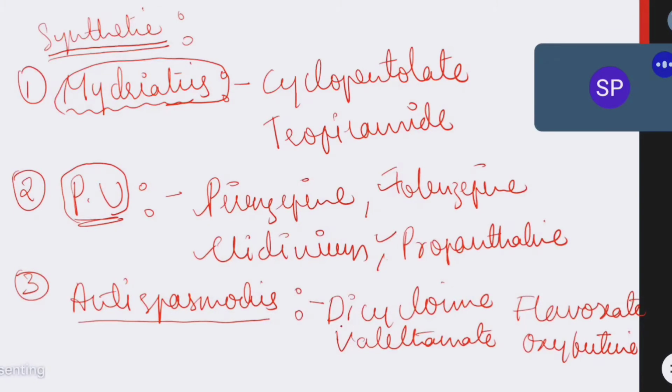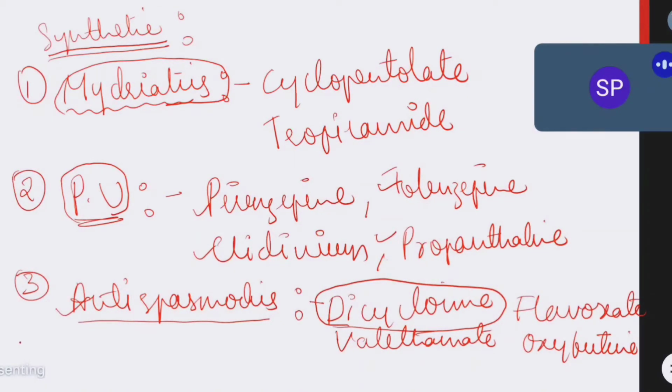In that, dicyclomine is very, very important. Dicyclomine is the drug under antispasmodics, which comes in the synthetic form of antimuscarinic drugs. So this is the third class of synthetic antimuscarinic drugs.